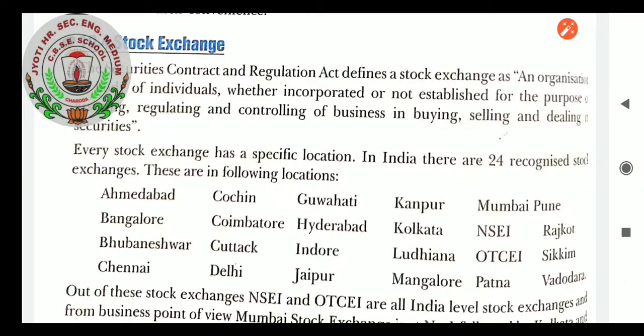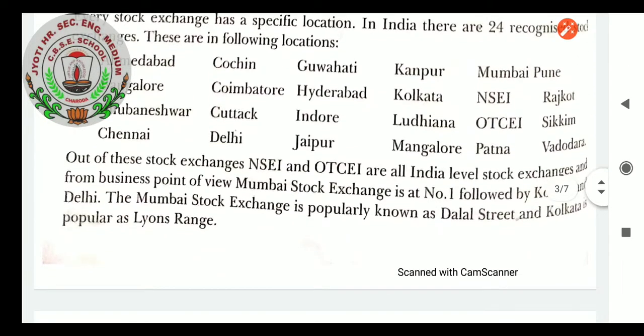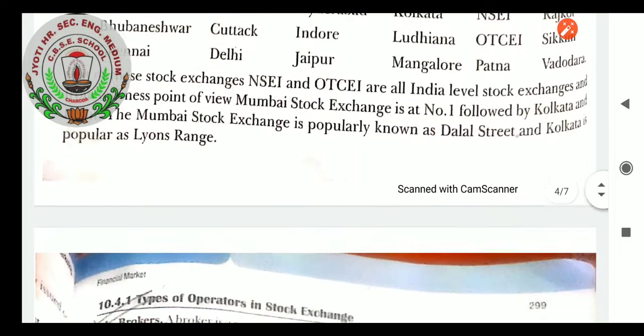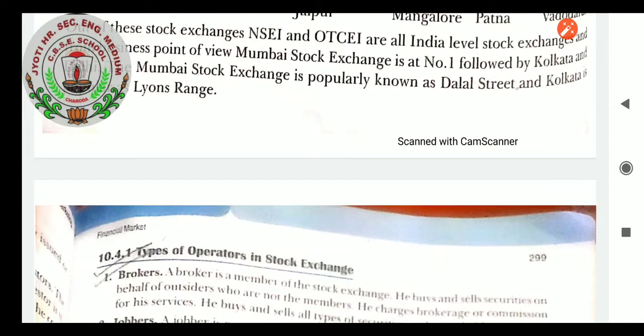Very first, Ahmedabad, Bangalore, Bhubaneswar, Chennai, and so on. The names you can see and read. The important thing for the MCQ point is that out of these stock exchanges, NSEI and OTC are all India level stock exchanges, and from a business point of view, Mumbai Stock Exchange is number 1, followed by Kolkata and Delhi. The Mumbai Stock Exchange is popularly known as Dalal Street, and Kolkata is popularly known as Lawrence Range.